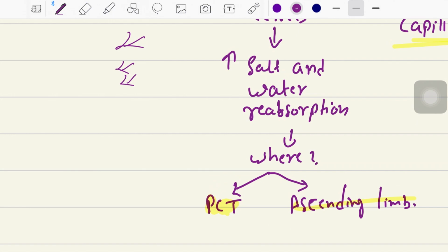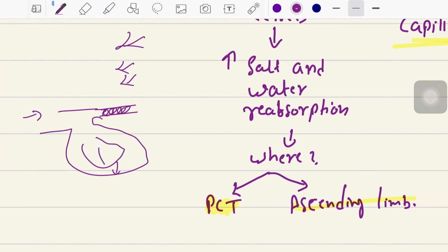Okay, so again let me revise it quickly. See, if the efferent arteriole is constricted, okay, and this is our afferent arteriole, and this is the amount of blood that is going in the glomeruli. So because of this constriction there will be more of the blood that will be filtered. Okay, and because of this filtration, see, protein cannot be filtered out from the glomeruli.